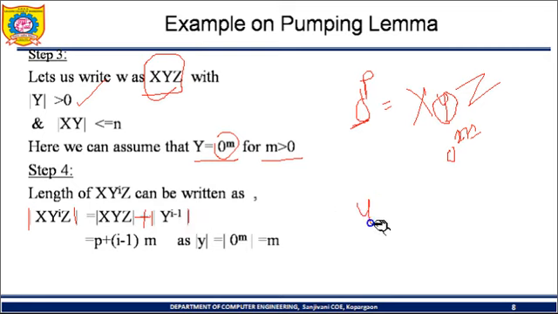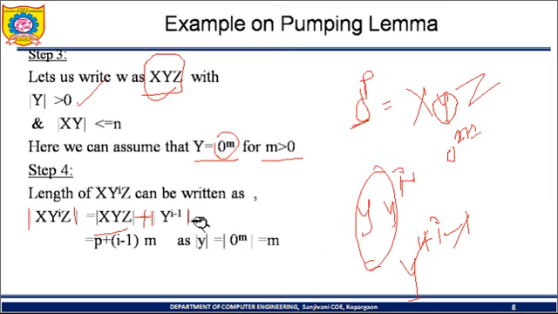We know that y into y raised to i minus 1, so we need to perform the index addition. Here we will get y raised to 1 plus i minus 1. So here 1 will get cancelled, and that is nothing but y raised to i. So we have written the same thing here. We have separated y raised to i such that in x y z the first y is here and the remaining is y raised to i minus 1.